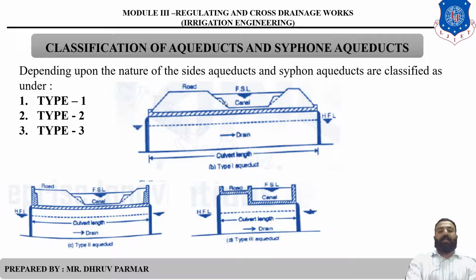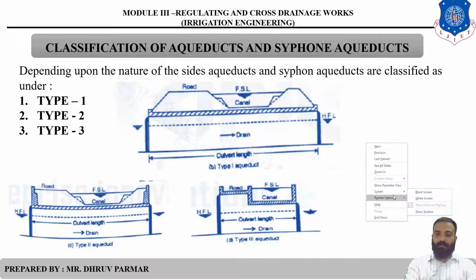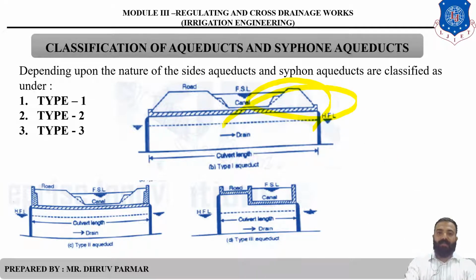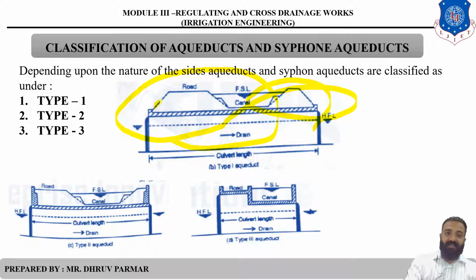The next topic is the classification of aqueduct and siphon aqueduct. Depending upon the nature of the sides of the aqueduct and siphon aqueduct, there are classifications as type 1, type 2 and type 3. In type 1, the diagram shows the first type, where the side is called the side of the canal.